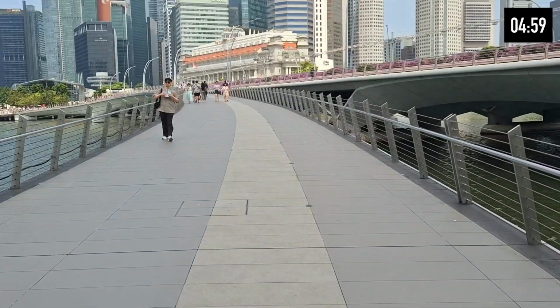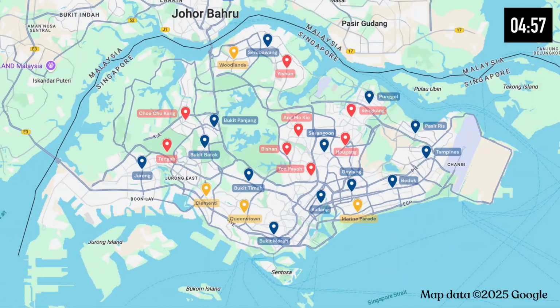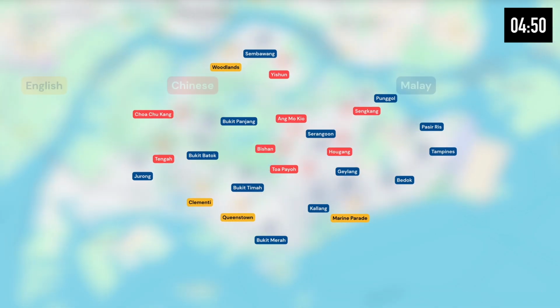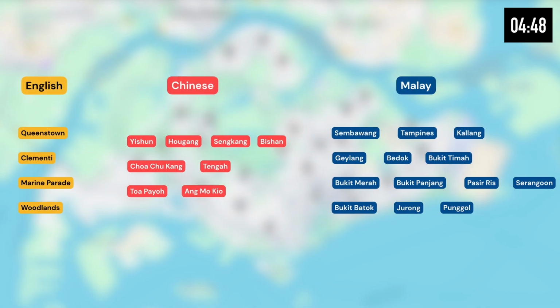Within 5 minutes, I will explain the meanings of 25 towns in Singapore. This is how to understand Singapore town names. We'll start by categorizing them into their language of origin before we break them down even further.